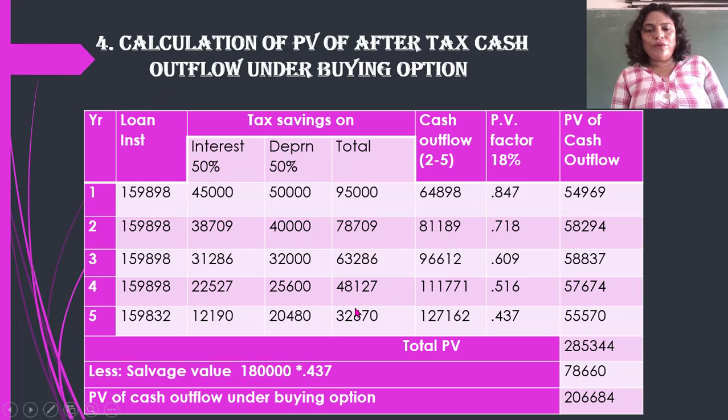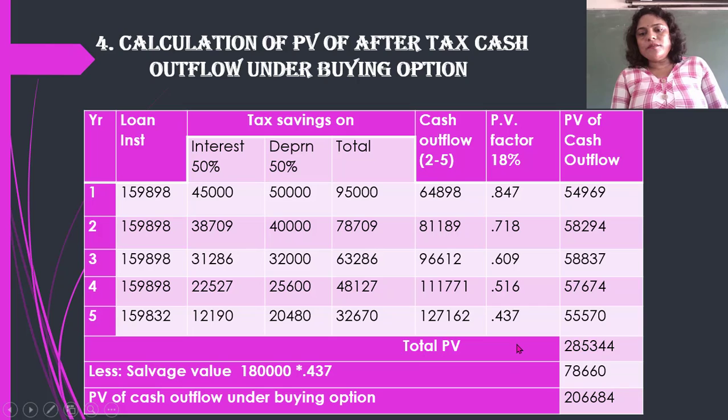This total amount of tax savings is deducted from the loan installment. So loan installment less the tax savings gives you the cash outflow. Multiply this cash outflow with the present value factor as given in the question. For the first year, second year, third year, fourth year, and fifth year, the discounted value of rupee 1 is given here. Multiply this with the cash outflow, and you get the present value of the cash outflow.